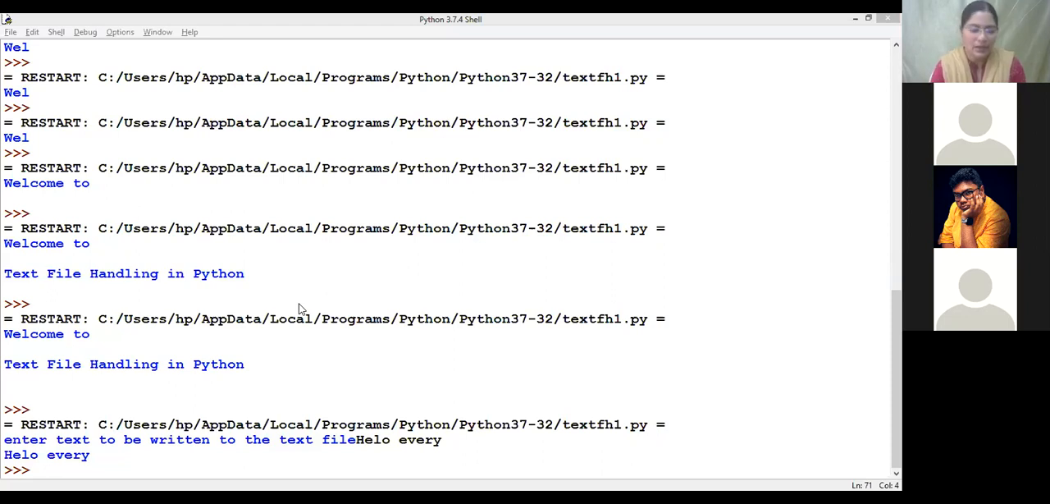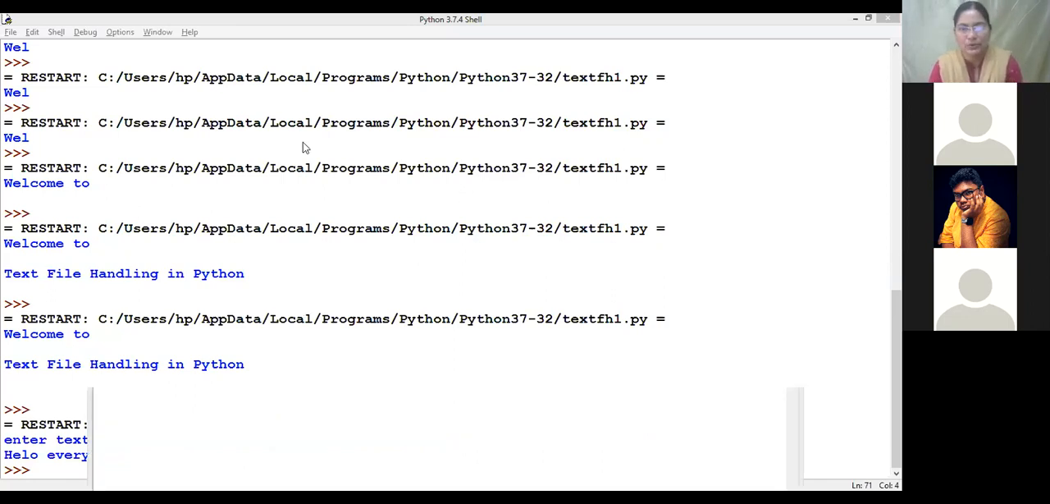Okay, let me add some more text. Enter text to be added to the text file. Now let us execute.